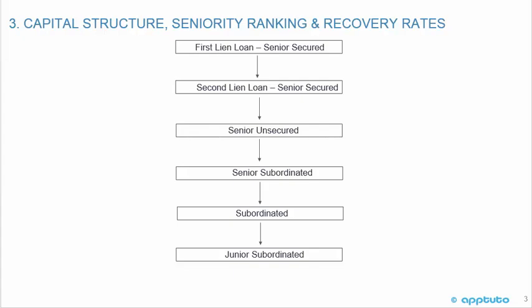For example, within secured debt, there's first mortgage and first lien debt, which are the highest ranked debt in terms of priority of repayment. First mortgage debt or loan refers to a pledge of specific property, for example, a power plant for a utility or a specific casino for a gaming company.